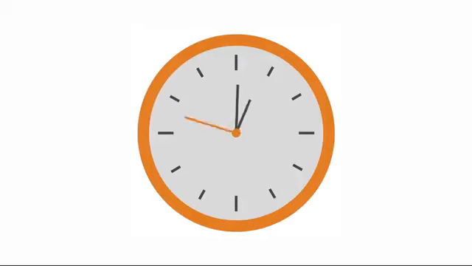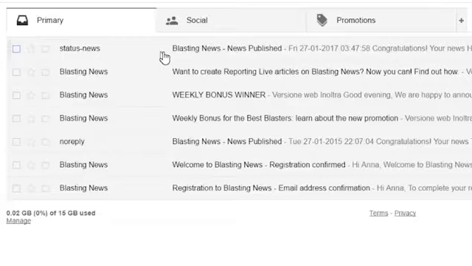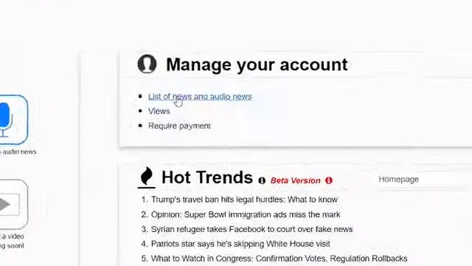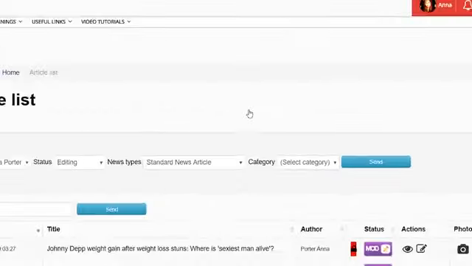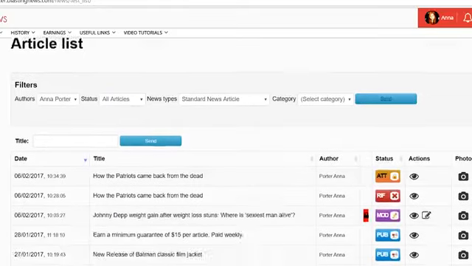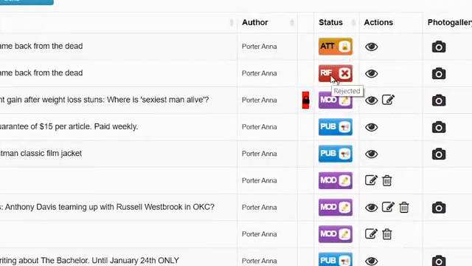Depending on the day and time, this can take anywhere from a few minutes to an hour. You'll receive an email with the editor's feedback as soon as it's being reviewed. To know the status of any article, you can check your article list. Just click on List of News and Audio News, and on the filters, change the status to Under Review, Published, or even All Articles. Then press Send. Leaving your mouse over the icon will show the description of each status.